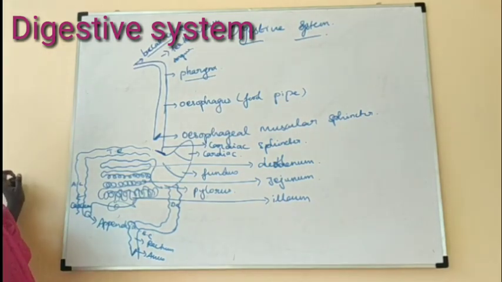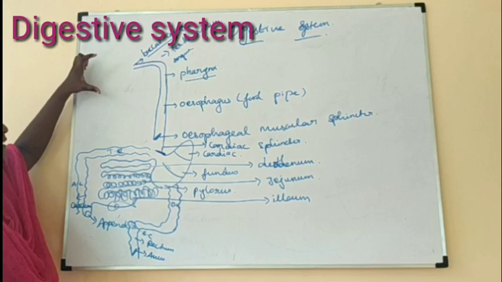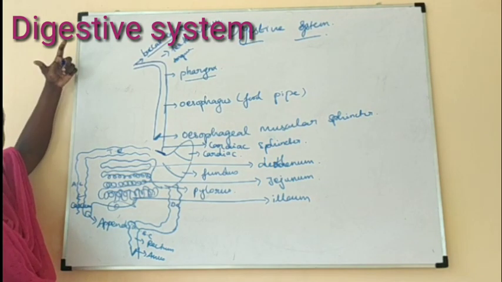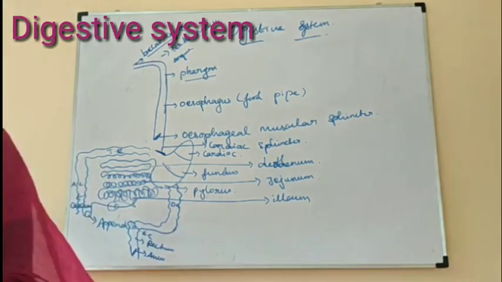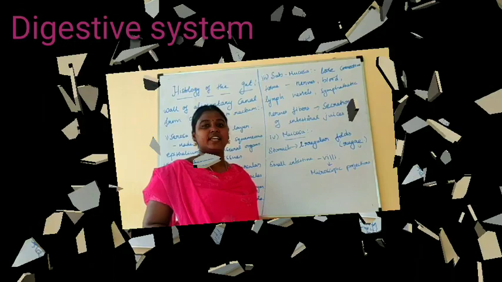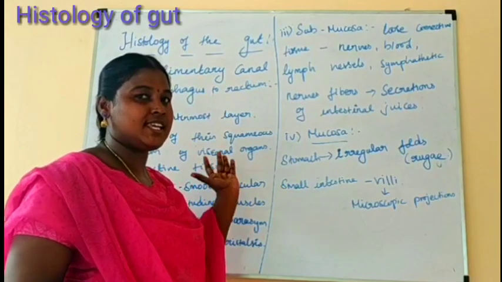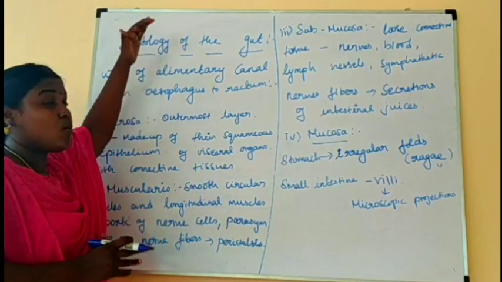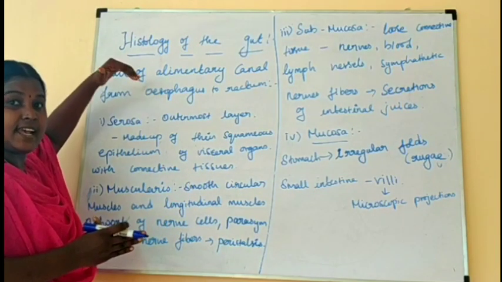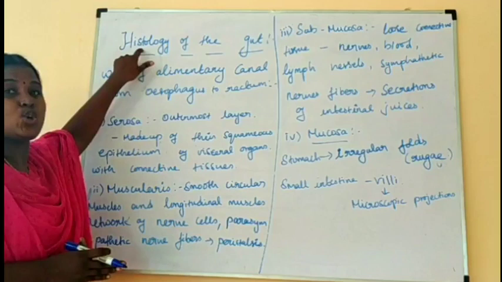So last class, these are the organs present in the digestive system, and we studied their main functions in detail. Can you understand? Histology of the gut. What is the histology of the gut? Gut region means studying what types of layers are inside. The study is called histology.